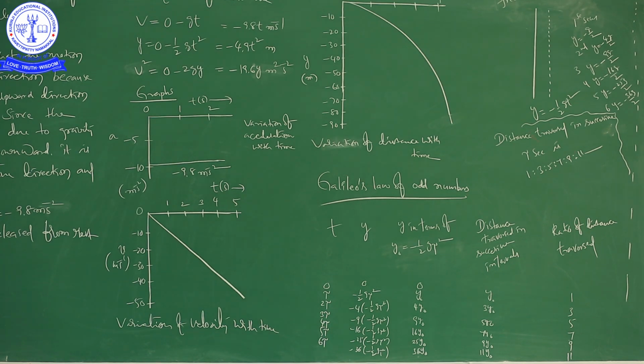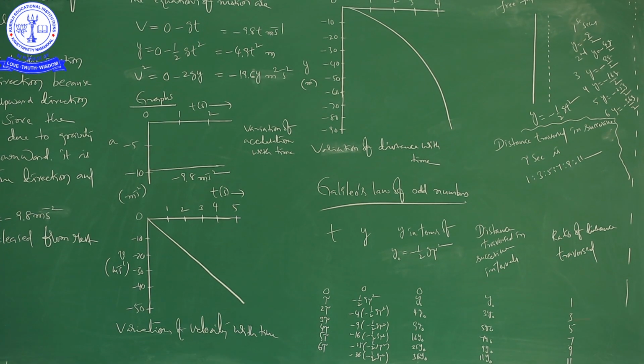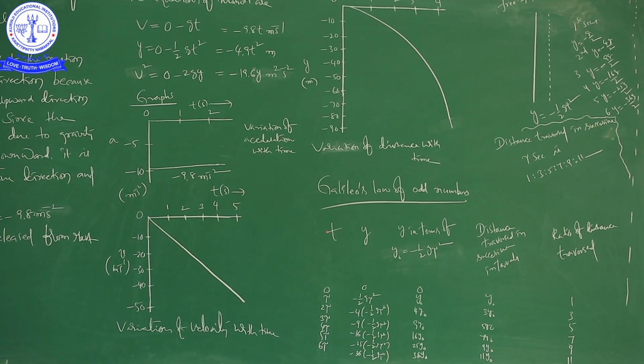The same information that I explained here, you can get from the table. See here. Time, distance in terms of y naught, distance travelled in successive intervals, ratio of distance travelled. So, 0, tau, 2 tau, 3 tau, 4 tau, 5 tau, 6 tau.